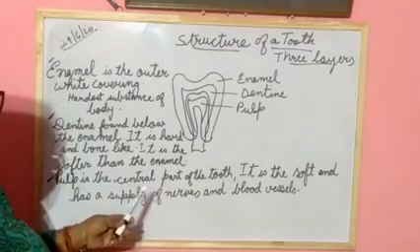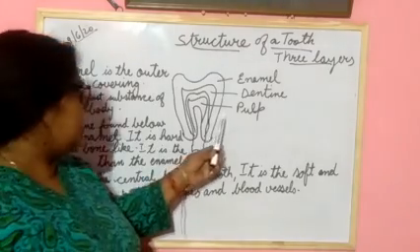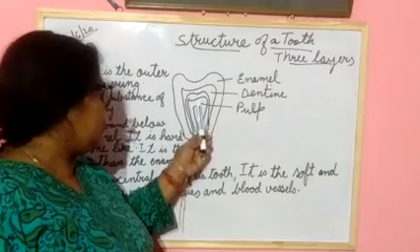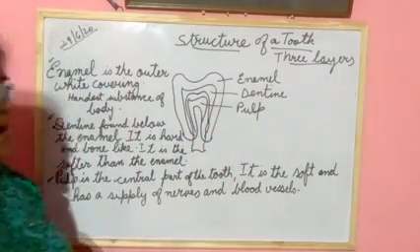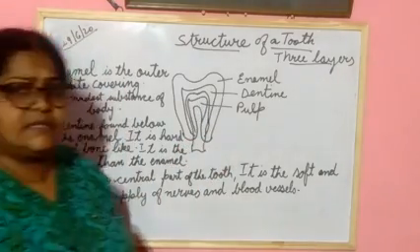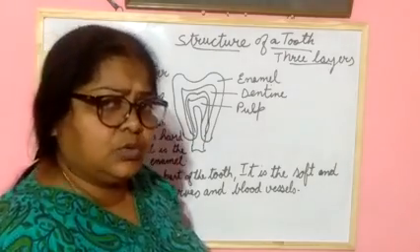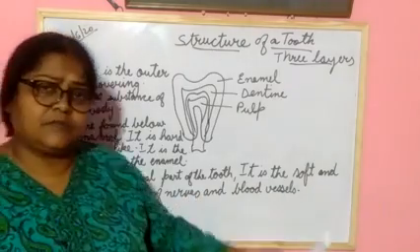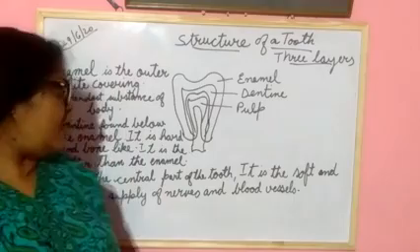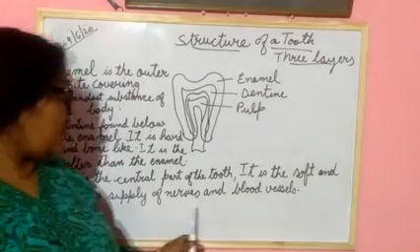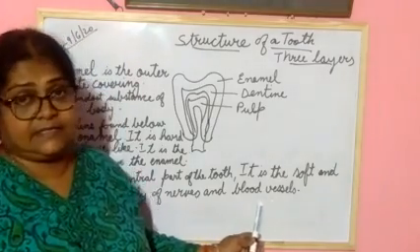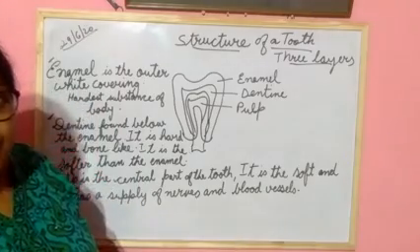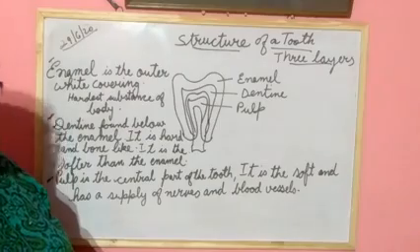Pulp is the central part of the tooth, in the middle. It is soft and has a supply of nerve and blood vessels.